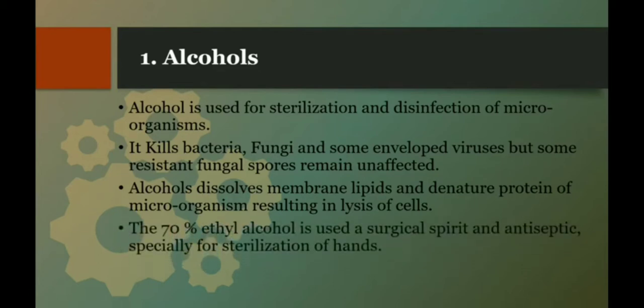Now 70% ethyl alcohol is used as a surgical spirit and antiseptic, especially for sterilization of hands. So in laboratories and hospitals, 70% ethyl alcohol is used. This is also called a surgical spirit and it is mainly used for washing the hands, that is, sterilizing our hands, and also as an antiseptic. Further, isopropyl alcohol is used as a skin antiseptic. So for sterilization of a skin surface also, isopropyl alcohol is used.